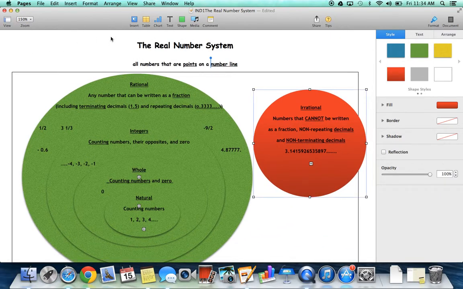So if you take a look, this is your real number system. You can either be irrational, long, crazy decimals, and every other kind of number are rational. And then they get more specific as they go along. So rational numbers would include fractions and decimals. Integers then are including your counting numbers, their opposites, and zero. Whole numbers are simply counting numbers and zero. And then your natural numbers are the most specific. They're only your counting numbers, 1, 2, 3, and 4, etc.